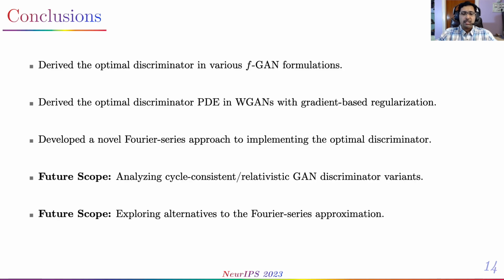In conclusion, we analyzed various FGAN and WGAN variants within the EL framework and showed that the optimal WGAN discriminator solves a Poisson PDE implementable by means of a Fourier series approximation. As part of the future scope, we will analyze cycle-consistent, relativistic, and other GAN variants within the proposed framework and also explore alternative solutions to the Poisson PDE.